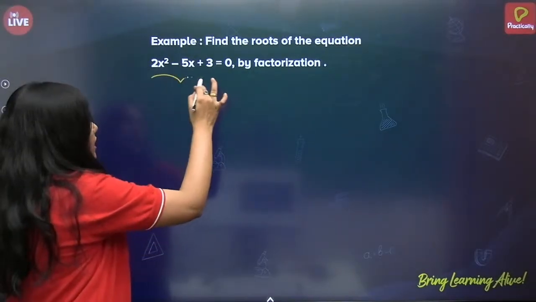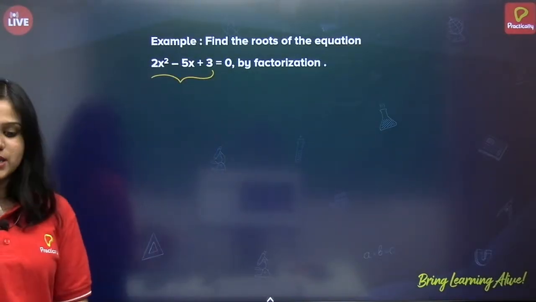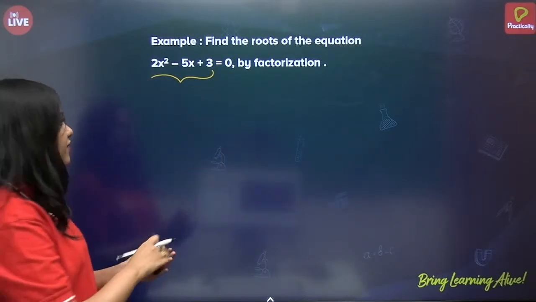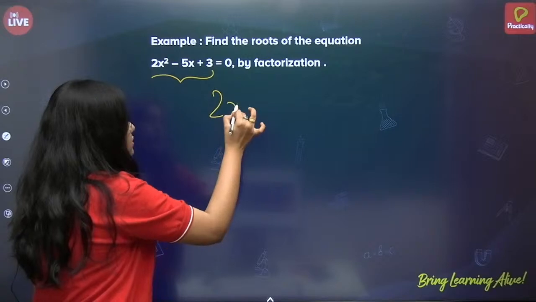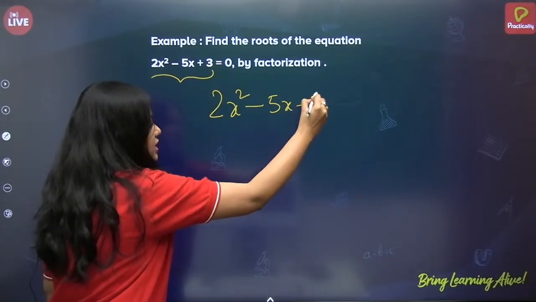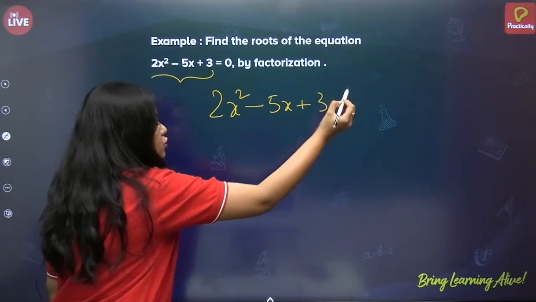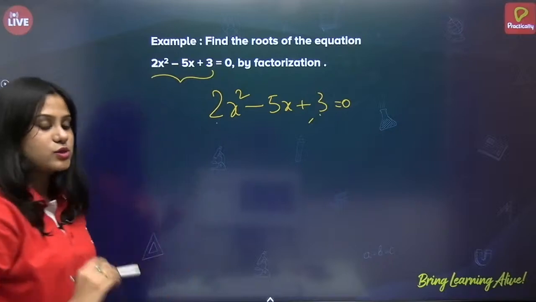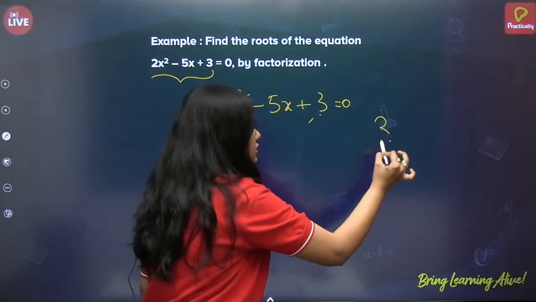2x square minus 5x plus 3 equals 0. Now, this must be easy. So what is the first step? You have to multiply this C and A. So 3 times 2 is what?